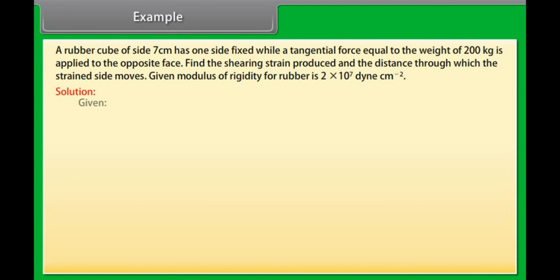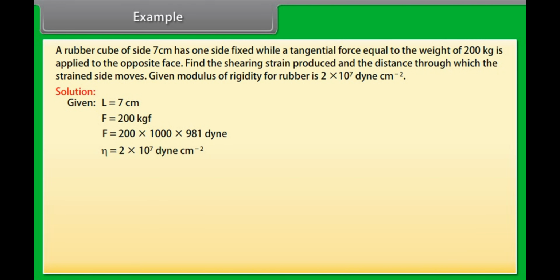Let's see the solution. Given: L is equal to 7 cm and F is equal to 200 kgf. Converting the value of F into dynes, we get F is equal to 200 into 1000 into 981 dyne. Eta is given by 2 into 10 raised to the power 7 dyne per centimeter square. We know that the area of the face of the cube A is equal to L square. Putting the values of L into the above equation, we get A is equal to 7 into 7 centimeter square, which is equal to 49 centimeter square.